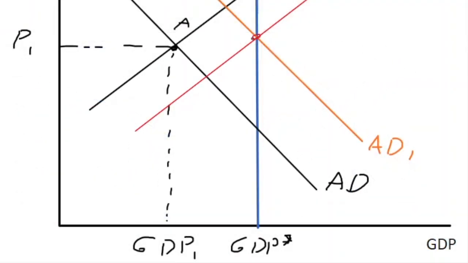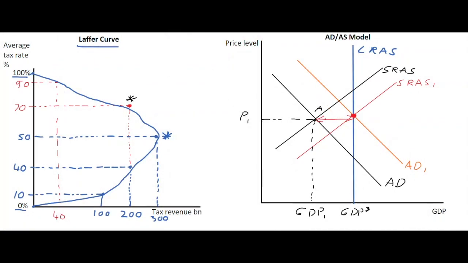We have a new equilibrium point in this case here, and the GDP level has increased substantially. It's closed up that output gap in the economy. The price level has stayed roughly the same, and the output level has increased considerably from a demand side effect and from an equally important, if not more important, sometimes supply side impact.